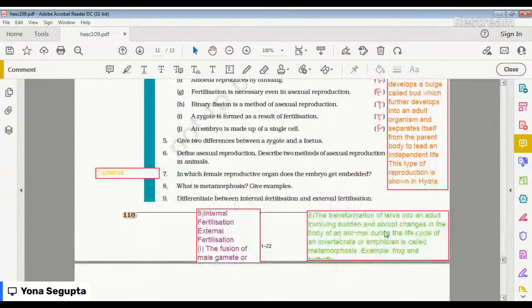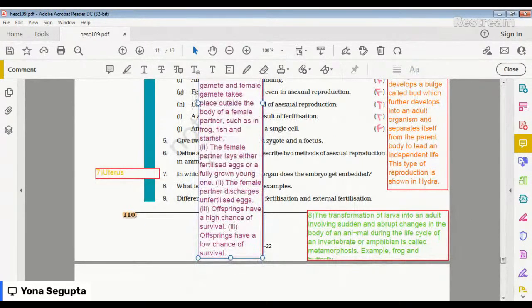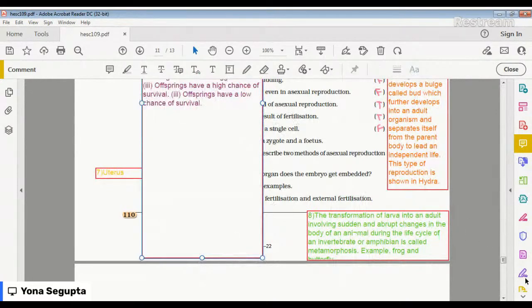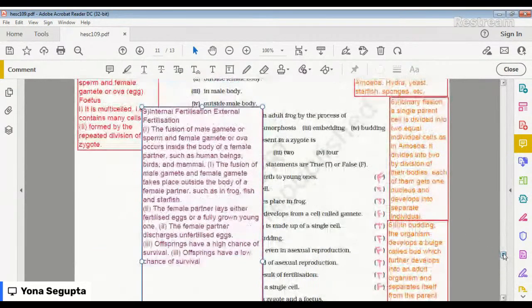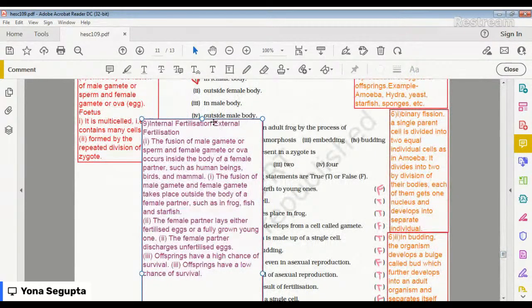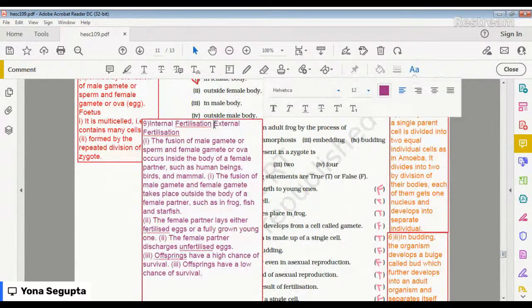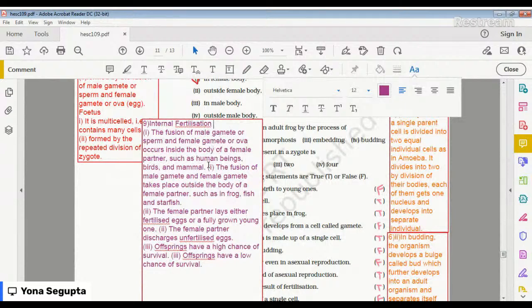So, first is internal fertilization. Just read it out.